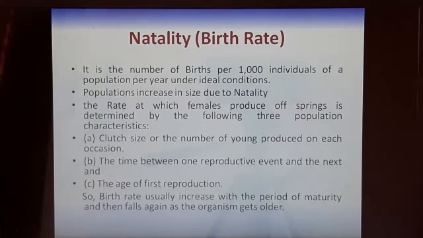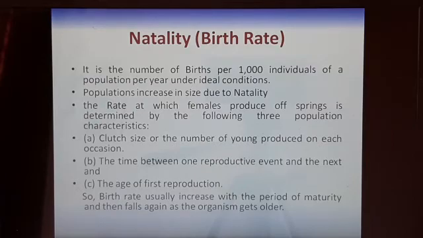So the rate at which the female is producing offspring depends upon three types of characteristics. Clutch size, the number of young produced at each reproduction, not in case of human beings only, in animals also. If at one time there are 2 or 3 babies taking birth, depending upon that, we can decide how much the birth rate is.